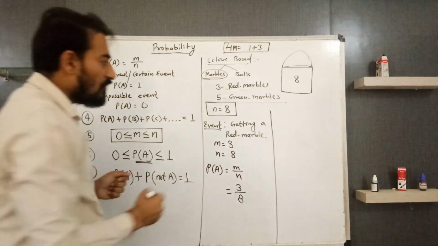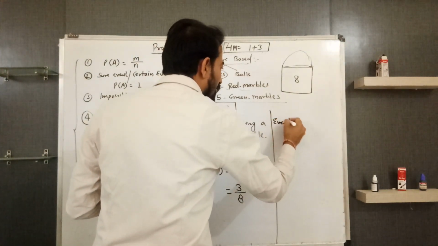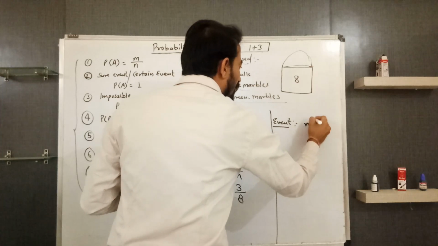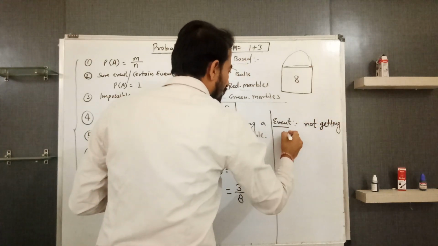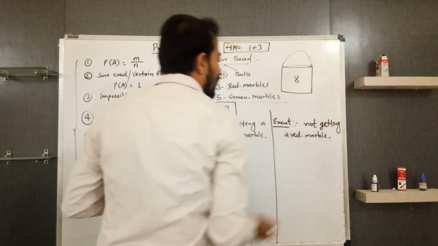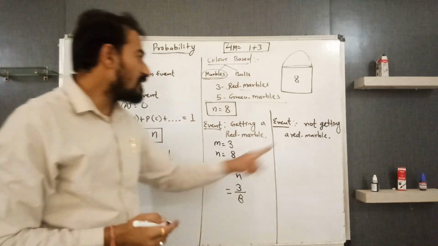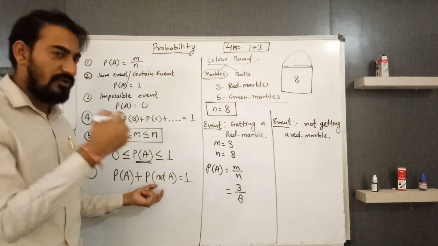Next, a question can be asked from the negation of the event also. Now the event is not getting a red marble. Not getting a red marble is the negation of the event.